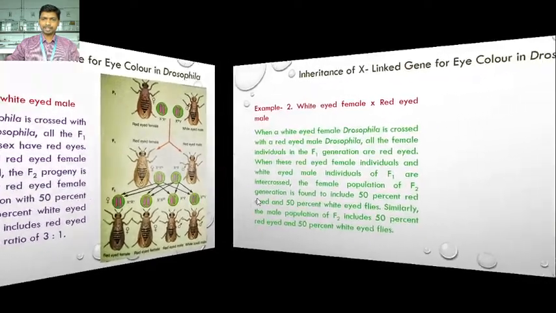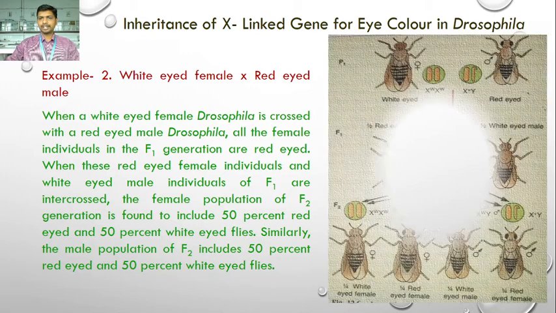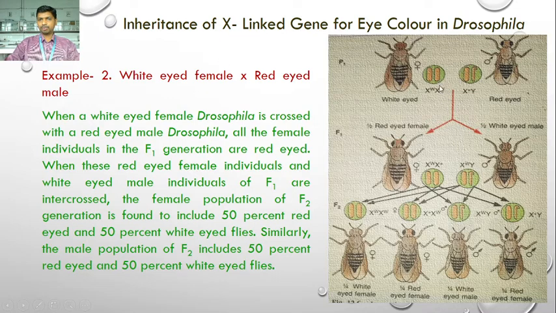Now we are going to study another cross where a white-eyed female is crossed with a red-eyed male. When a white-eyed female Drosophila is crossed with a red-eyed male Drosophila, the female individuals in the F1 generation are red-eyed, because red-eyed is dominant over the mutant white-eyed. So here the genotypes are XWXW for the white-eyed female and X plus Y for the red-eyed male. This Y determines the male, the two X's determine the female.